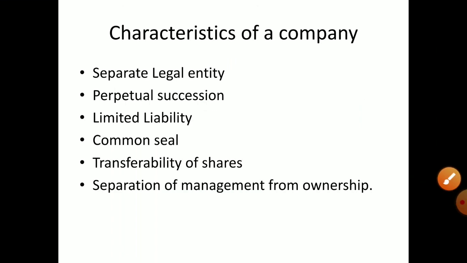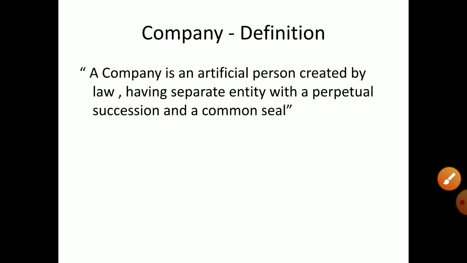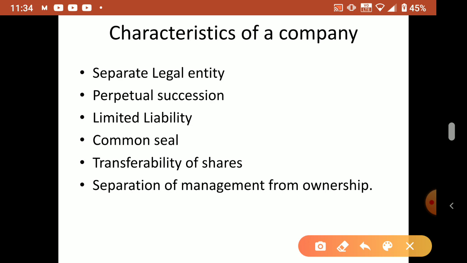Now we'll see the characteristics from the definition. This also we studied last year. Separate legal entity, then perpetual succession, limited liability, common seal, transferability of shares. Here the owners are shareholders, and all that we discussed last year. The company's capital, money, is invested by the shareholders, who are spread all over the country. They can invest their money at any time, and if they don't want to, they can sell it at any time. So, transferability of shares.